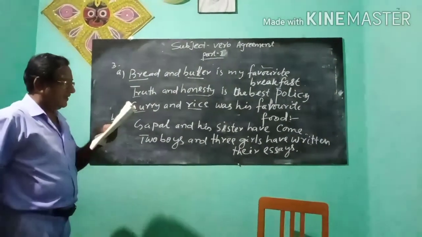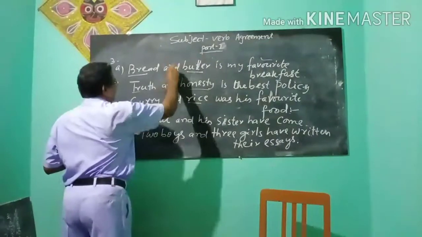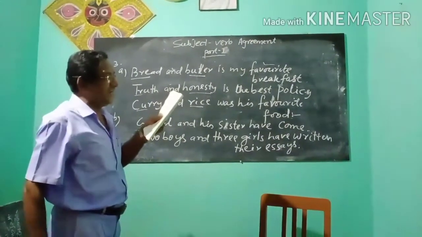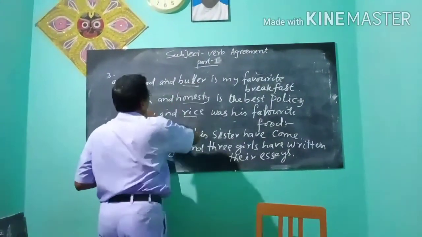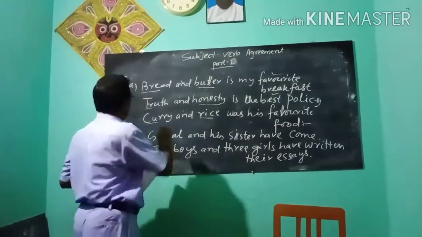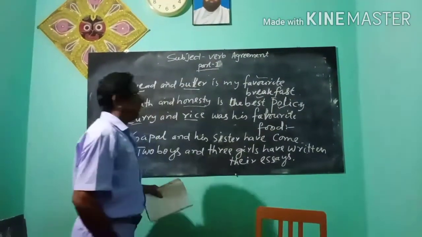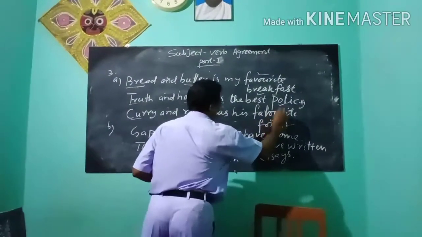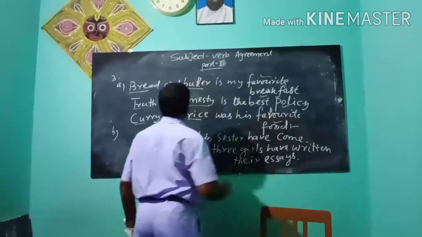These things joined by "and" and regarded as a single object, single idea, single notion, means bread and butter. We use bread and butter for breakfast. Truth and honesty, both are the best policy, similar quality. Curry and rice was my favorite food. Was his favorite food. Curry and rice used for food.